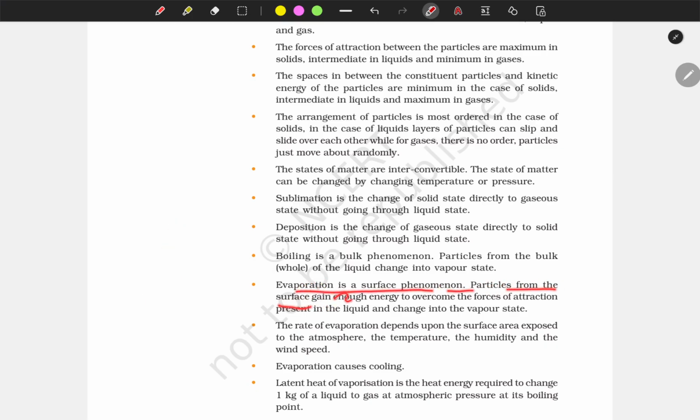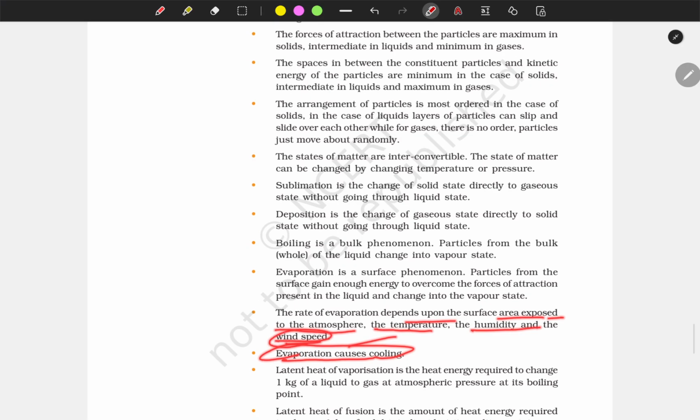Particles from the surface gain enough energy to overcome the forces of attraction present in the liquid and change into vapor. The rate of evaporation depends on the surface area exposed to the atmosphere, the temperature, the humidity and the wind speed. Evaporation causes cooling.